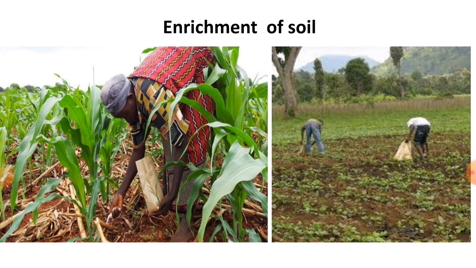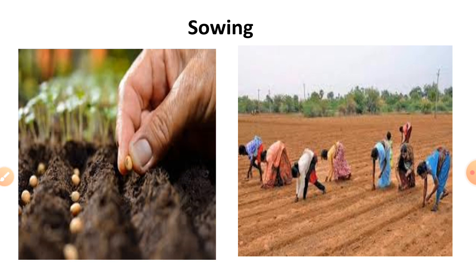Enrichment of soil. Manure, that is cow dung, and fertilizers such as urea, superphosphate, ammonia, ammonium phosphate and nitrate are added to enrich the soil. Sowing. Healthy seeds are sown. Sufficient space is left between the seeds so that they get warmth, air and water as required by them for their growth.